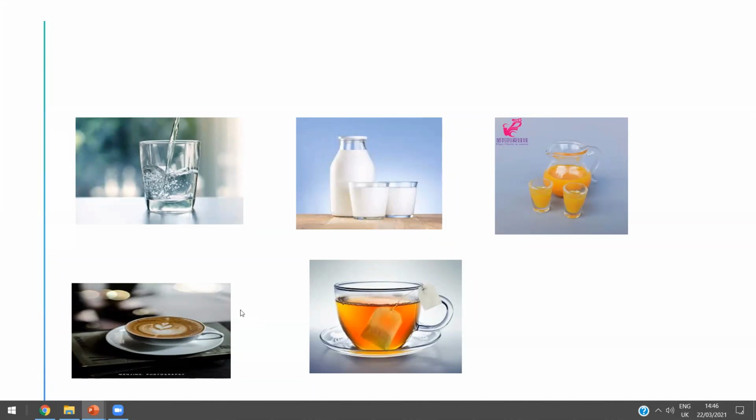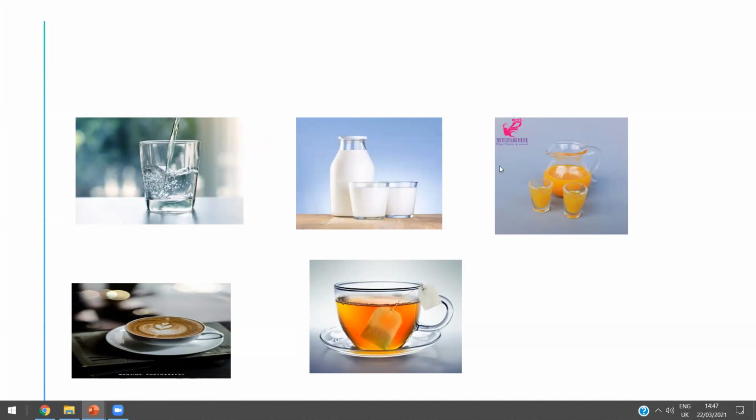Liquid. No. Only Ali Gamal. All of you mute your microphone. Yes, Ali. What about this coffee? Is it a solid or liquid? Liquid. Amazing. What about this tea? Is it a solid or liquid? Liquid. Faleh, turn off your microphone. Abdul Malik, turn off your camera. Yes, honey, it's a liquid. Tell me about this cup. Is the cup a solid or a liquid? Solid. Amazing. It's a solid. Thanks a lot, Ali Gamal.